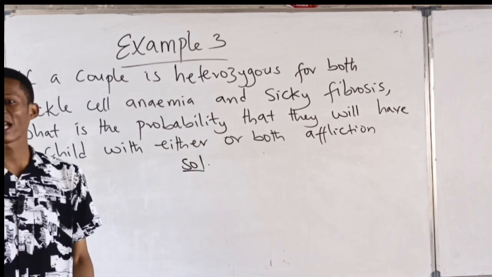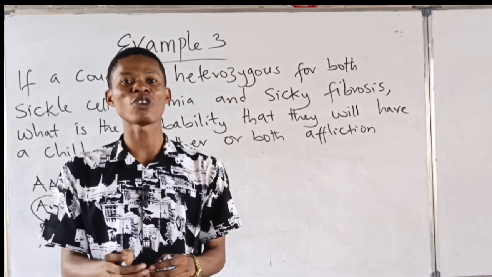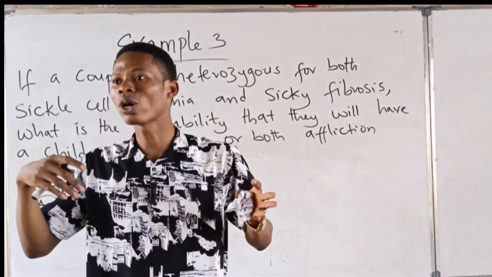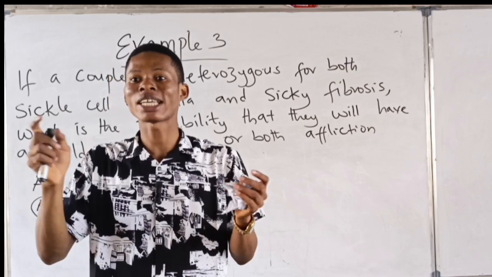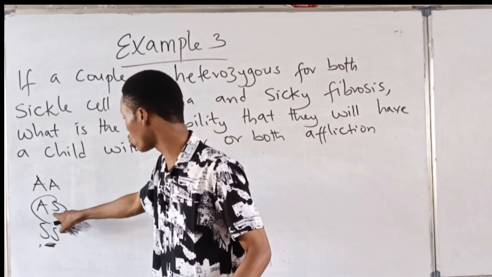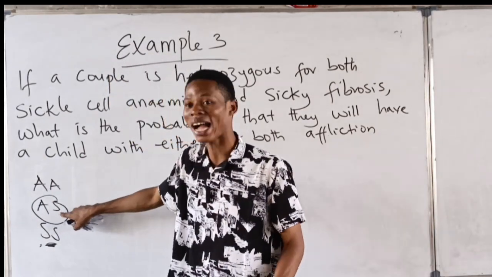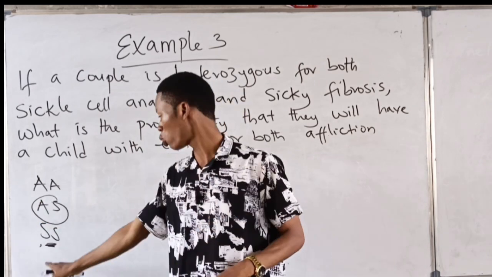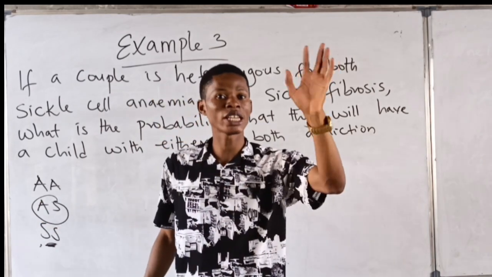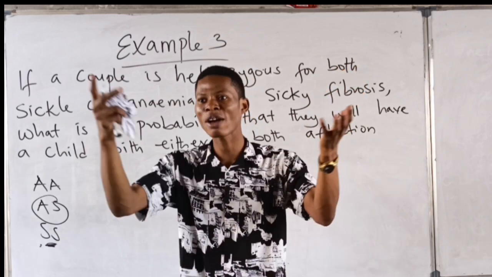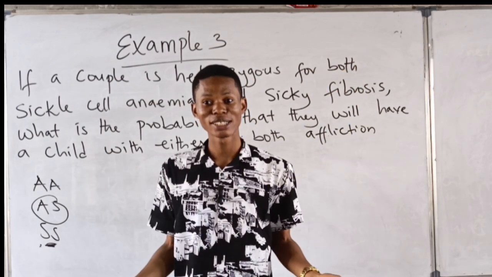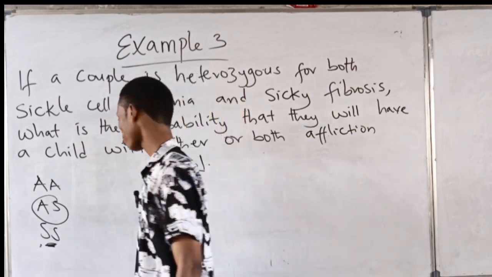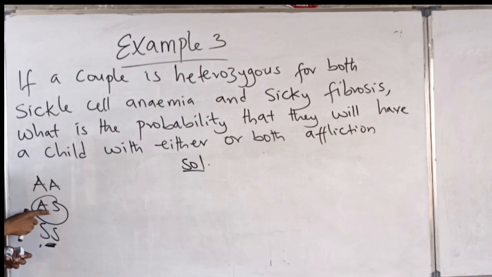Sickle cell anemia is a disease that if you are not homozygous for it, you cannot express it. If you are heterozygous, you are a carrier. That's why they call this one carrier, because they are carriers of the sickle cell allele. But they cannot express it. Do we have any AS in this class? Yes. We have AS and you are normal. So AS, they are carriers, and this is the heterozygous we are talking about.